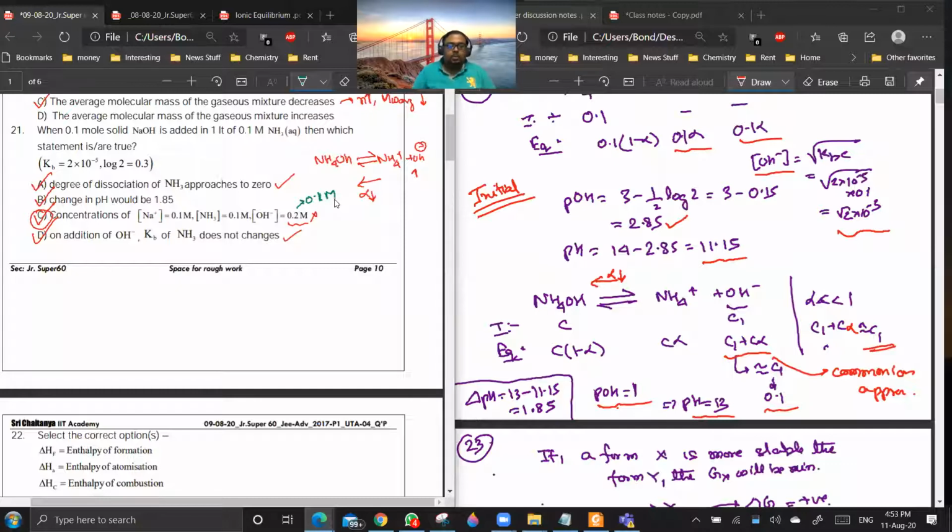Okay. So either it is a printing mistake or something like that. So option. Will this go for key change? Yeah, obviously you should go for key change. Don't worry.